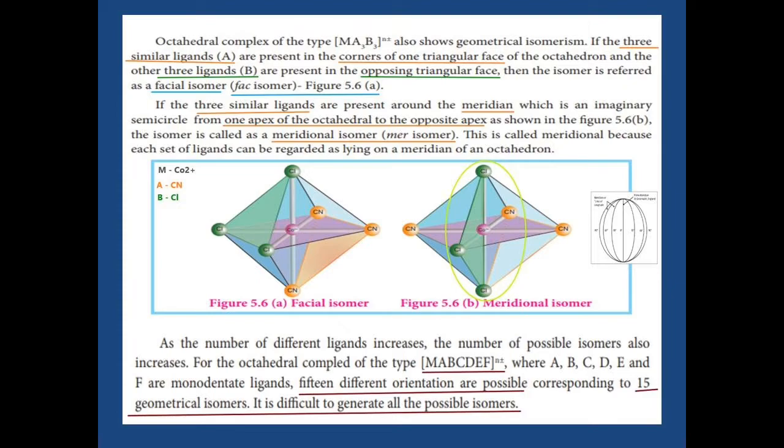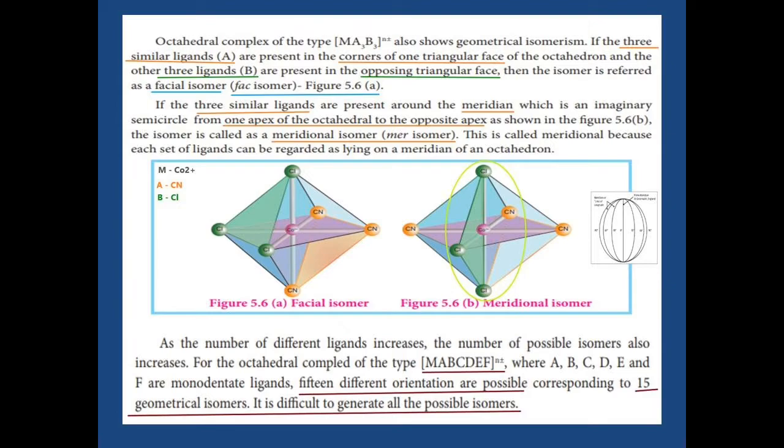Next one, figure 5.6. See that the green chlorine is present in the meridian. What is a meridian? I indicated it in the nearby diagram. On earth, some lines are indicated. These lines are called meridians. In the same way, in this coordination the chlorines are present along a meridian, so they are called the meridional isomer or mer isomer. Here one apex of the octahedron to the opposite apex contains the same ligand, which is called the meridional isomer.